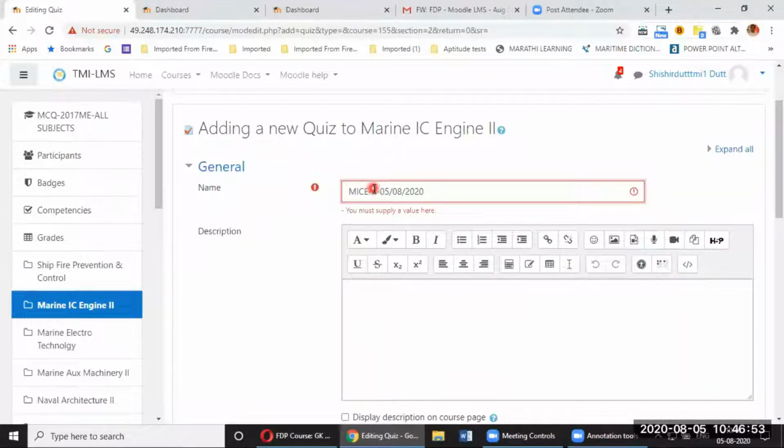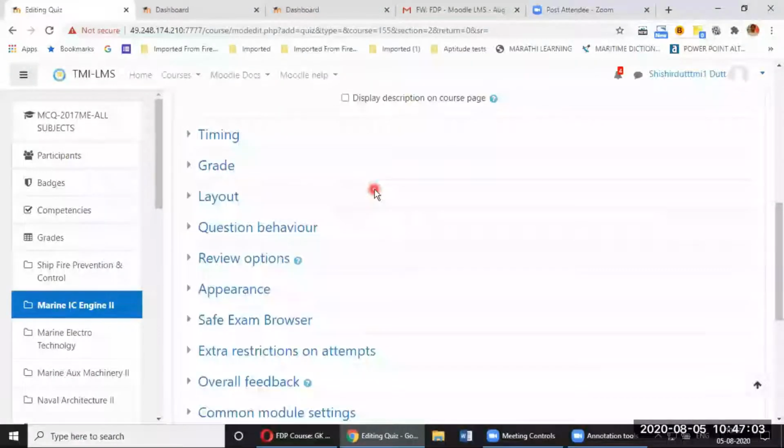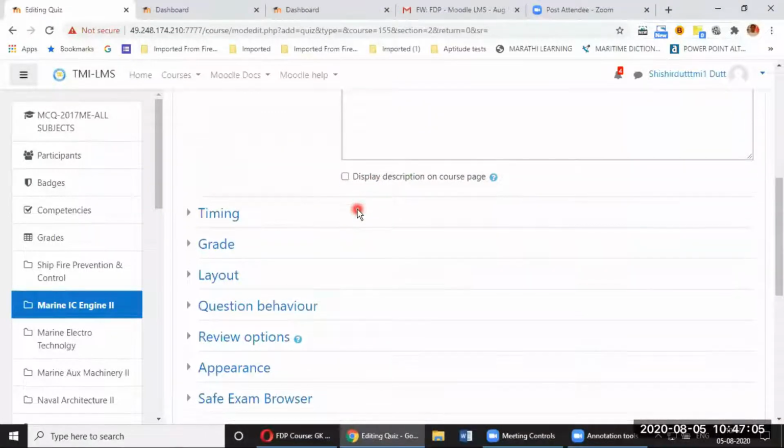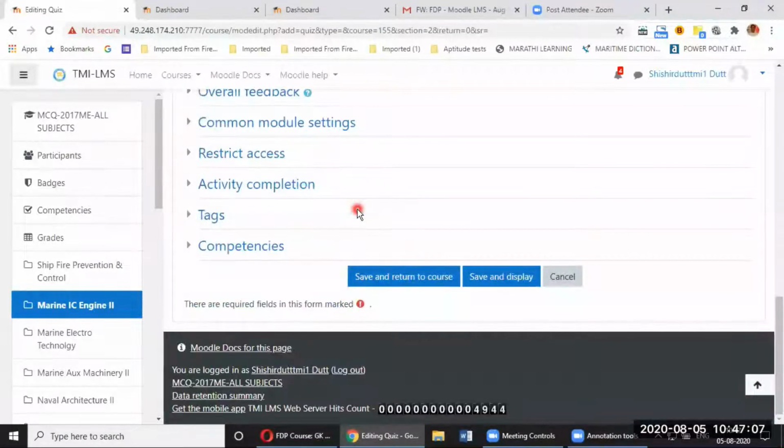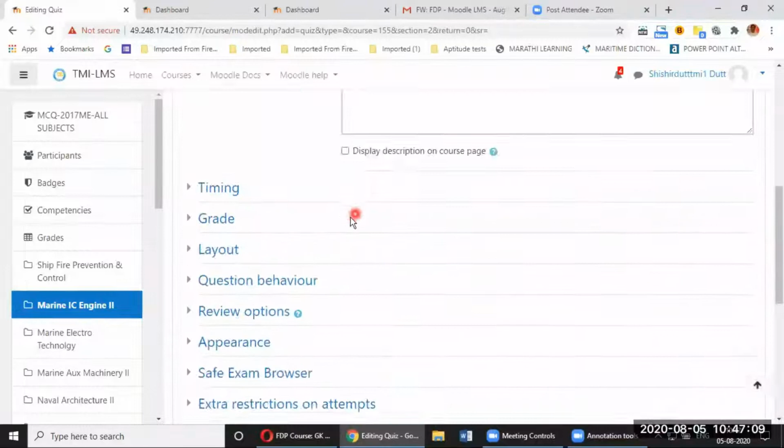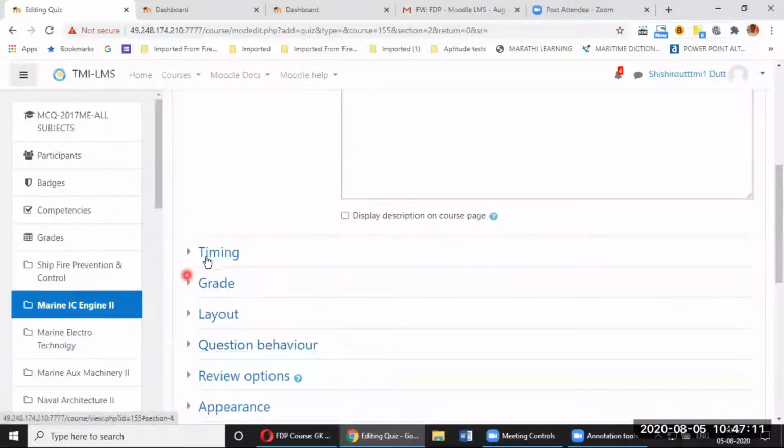It's just the land. You have to create the building later. It's just a piece of land which has been earmarked for creating a building. So this is just a name, and the rest of everything, I can go to timing.